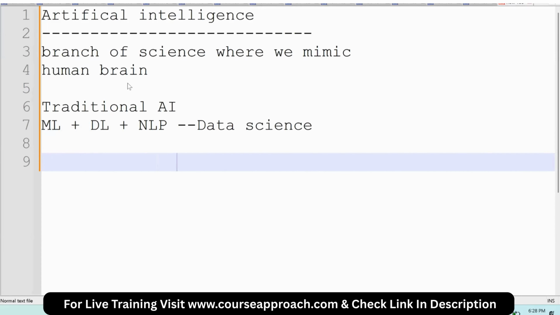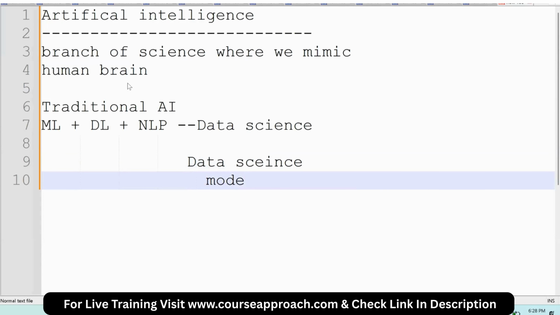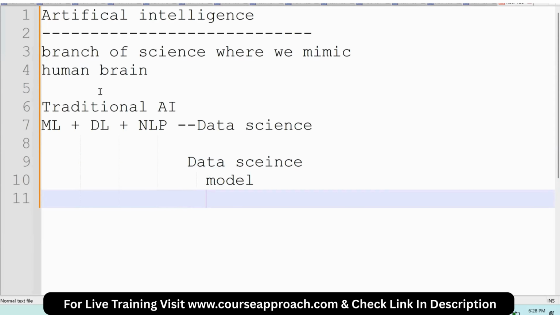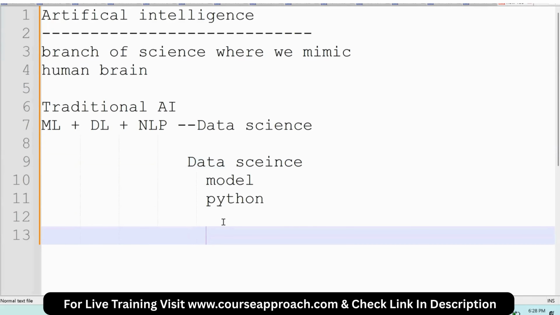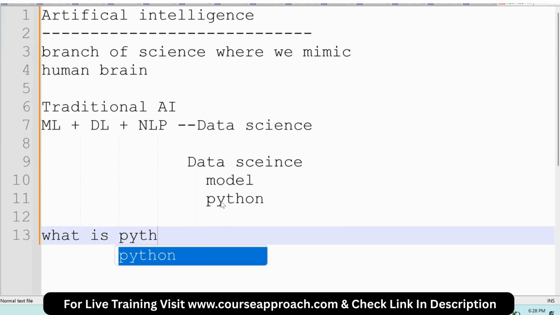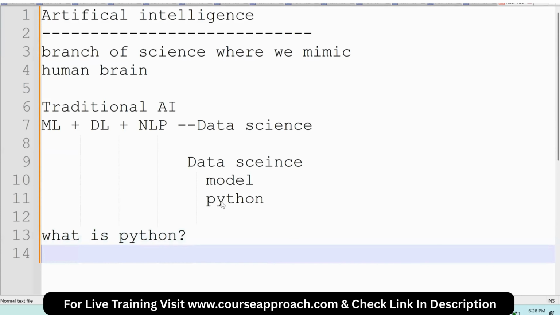For example, I'll take one data science model. Now I'll consider this data science model is trained on Python. For this traditional AI model, the Python model, if I ask what is Python, it will give an answer: Python is a programming language, etc. Next, what are data types? It will give an answer. If I ask one more question, it will give an answer.